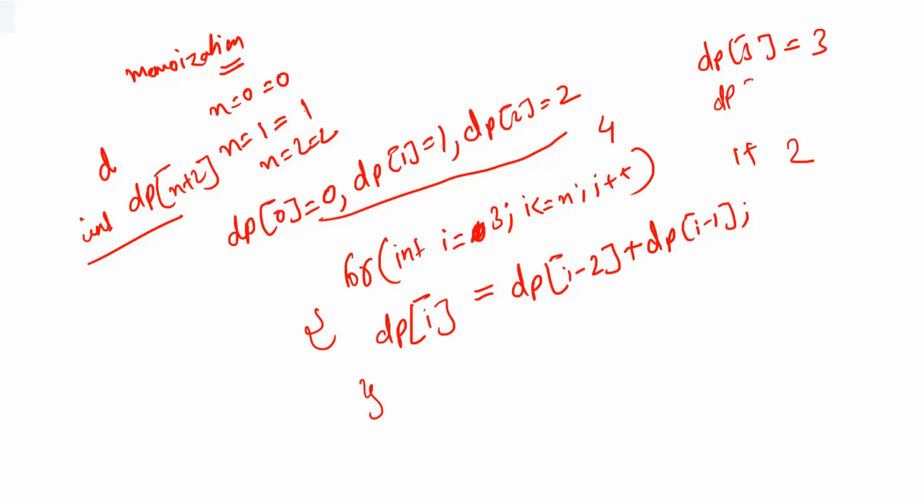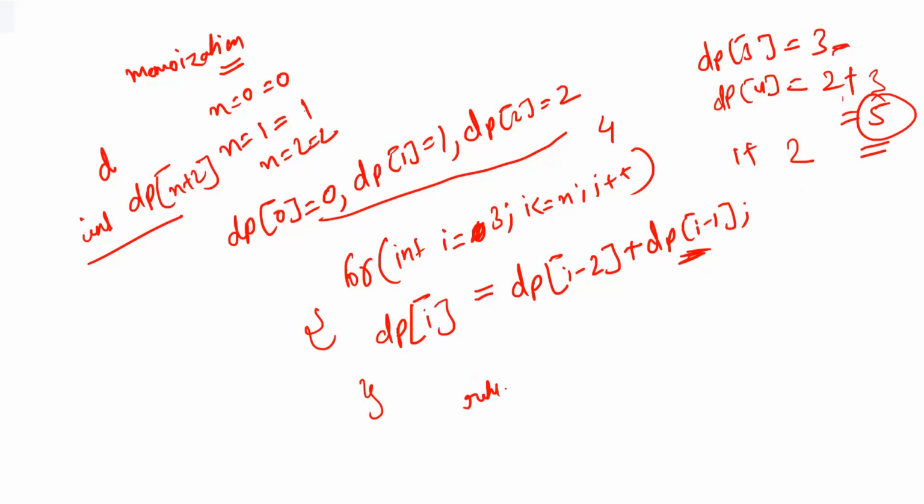So for dp of 4, we'll be having dp of 4 minus 2, that is dp of 2. So 2 will be here, plus dp of 4 minus 1. So you can see now we are not repeating ourselves, because we have already done this calculation. We have stored it somewhere, so we can directly access it in just constant time. So dp of 4 minus 1, that is dp of 3, is nothing but 3, as we have previously calculated. So from here, you'll be getting dp of 4 is 5.